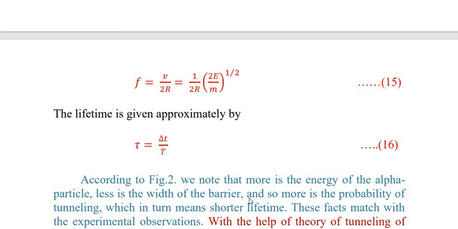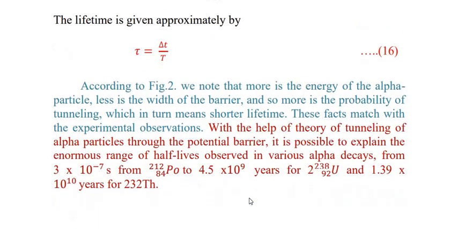So the lifetime is given approximately, that is how much time the alpha particle stays inside the potential barrier, represented by tau, and this is equal to delta t upon T. So in the second figure we considered the more is the energy of the alpha particle, less is the width of the barrier, and so more is the probability of tunneling, which in turn means shorter lifetime. These facts match with the experimental observations.